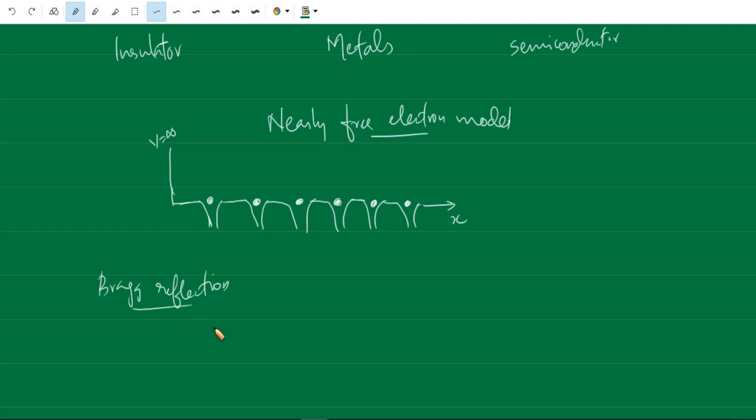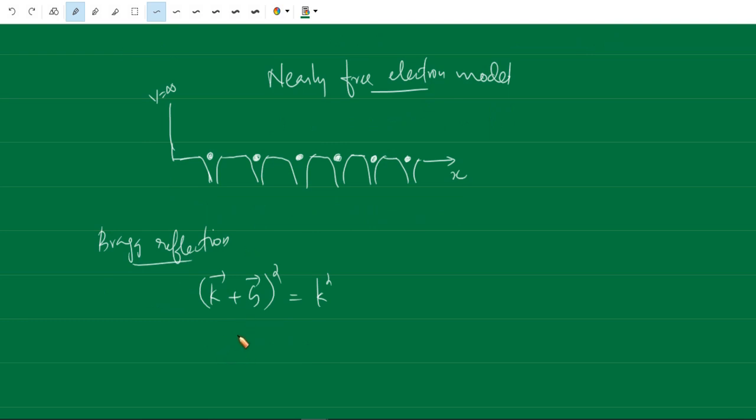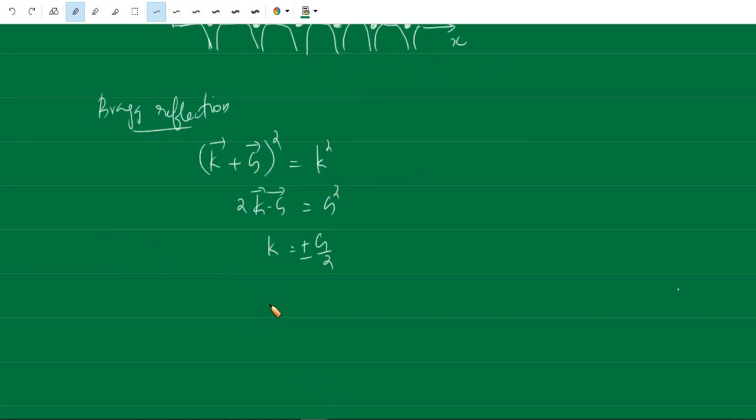We know that the Bragg condition for electron waves is that (K plus G) squared, where G is the reciprocal lattice vector, is equal to K squared. Or we can write it as 2K dot G is equal to G squared. Or we can write K is equal to plus or minus G by 2. But the reciprocal lattice vector G is equal to an integral multiple of 2 pi by a.